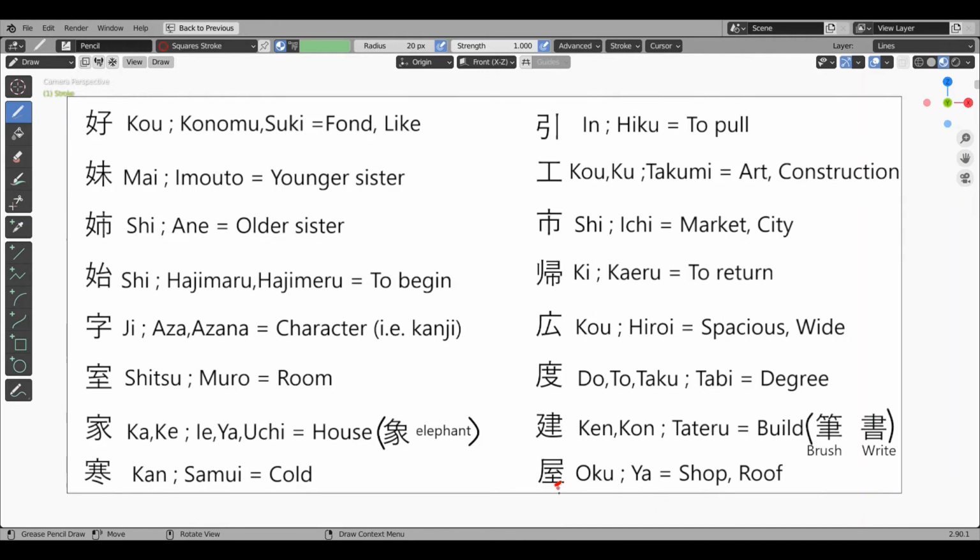Ya or house or shop kanji. This kanji is very similar to the room kanji except that in this the roof radical is replaced by the building radical. So this is not just a room but a shop or house. But this kanji also means roof. Onyomi is oku and kunyomi ya.